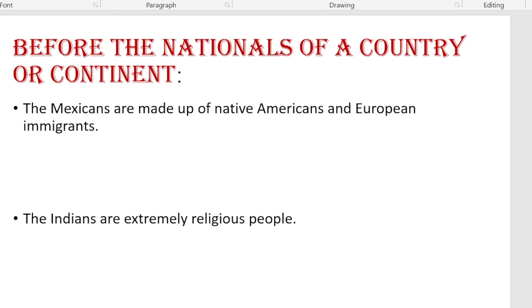Second, it is used before the nationals of a country or a continent. The Mexicans are made up of Native Americans and European immigrants. The Indians are extremely religious people.